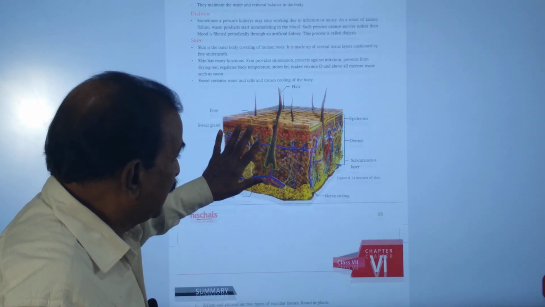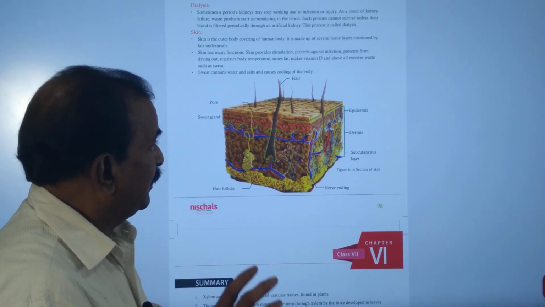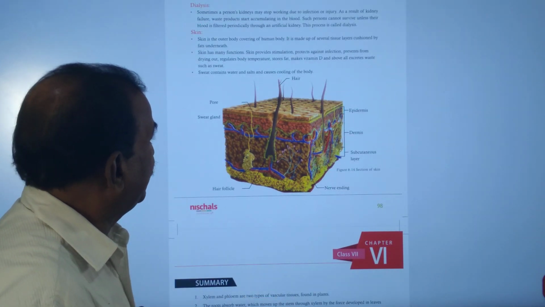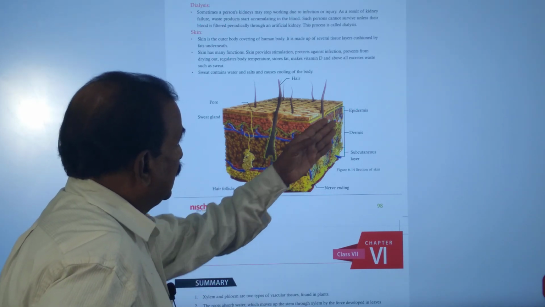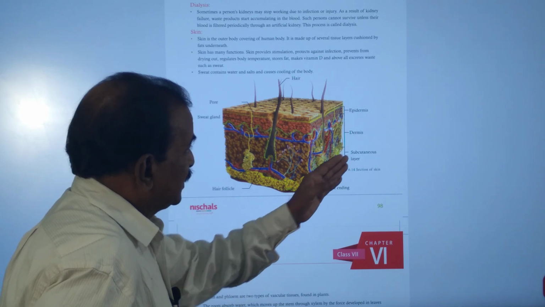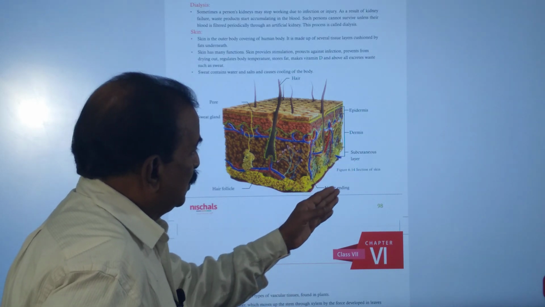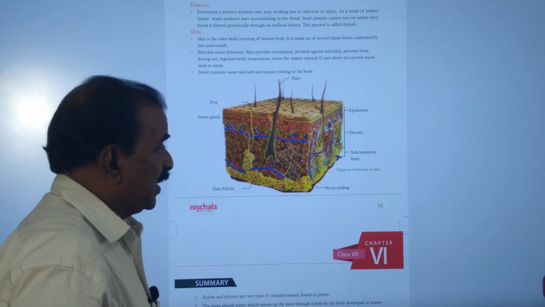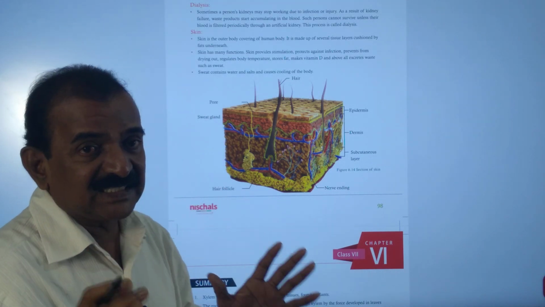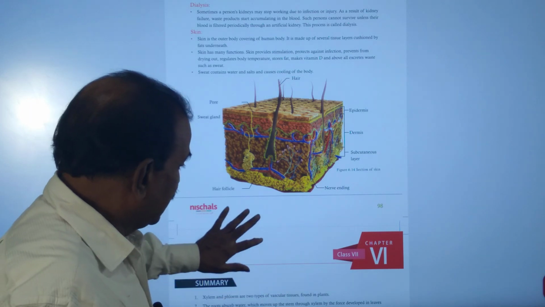Here you are observing a skin diagram with labeled parts: epidermis, dermis, subcutaneous layer, nerve endings, hair, pores, sweat glands, and hair follicles. That is the structure of our skin.